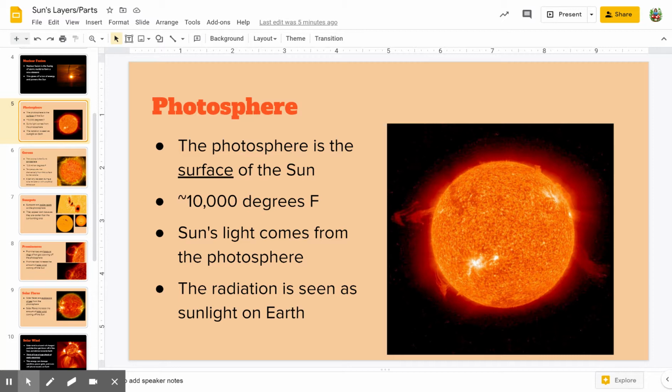So photo means light, so a photograph is a picture of the light that you can see. So the photosphere is where we see the sun's light coming from, okay? And it is giving off radiation, and that's what we see as the sunlight on Earth. Remember we talked about the electromagnetic spectrum is a bunch of different kinds of radiation. So visible light is a type of radiation, and that's what we see when we look up at the sun. We see that radiation as light here on Earth.